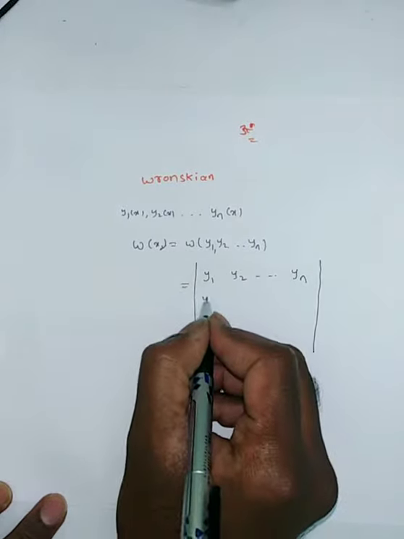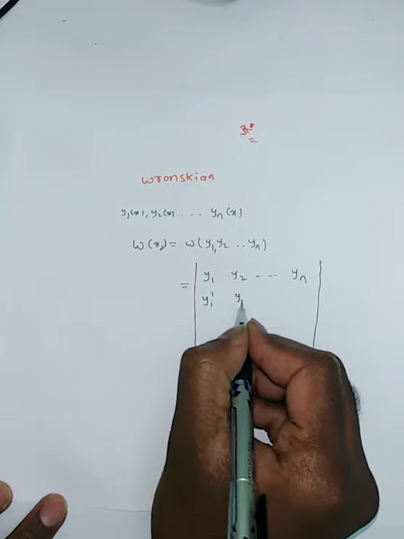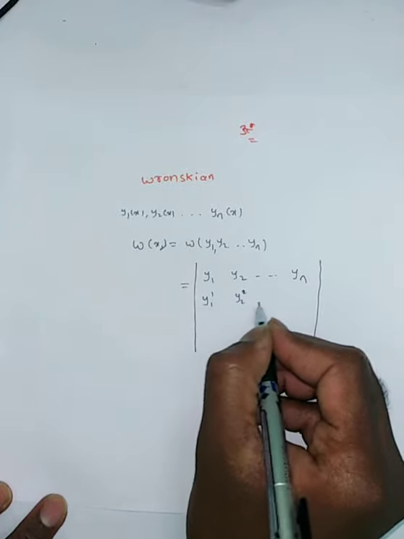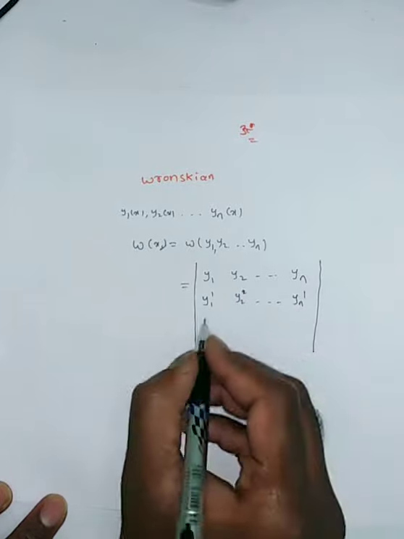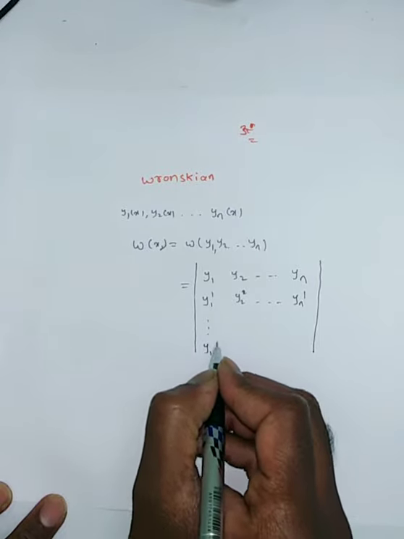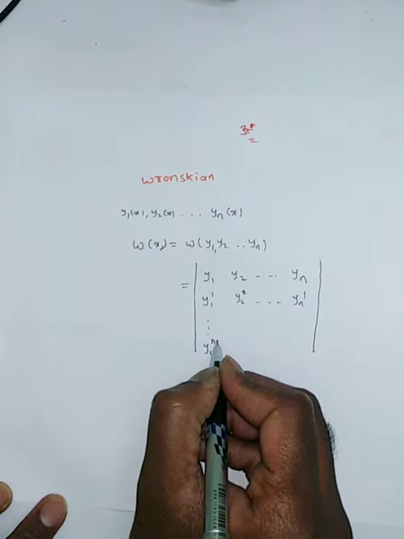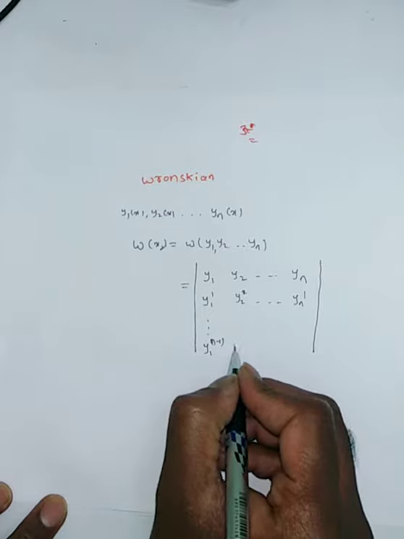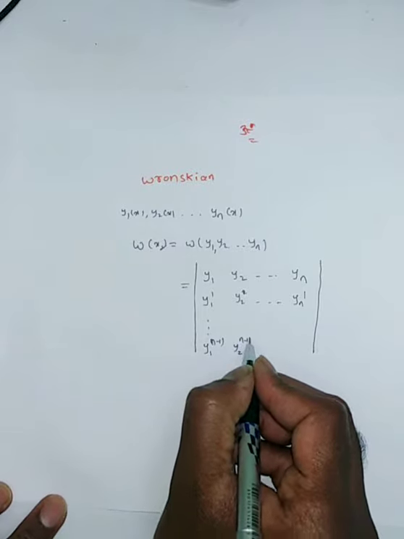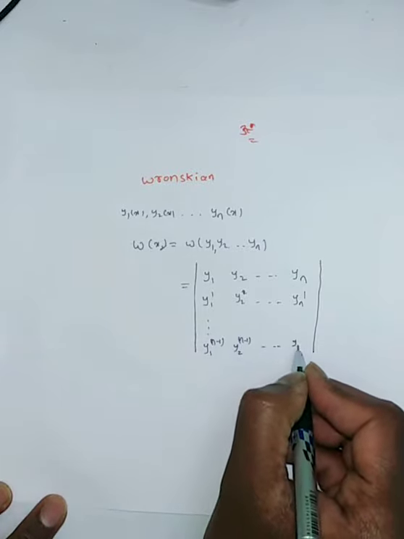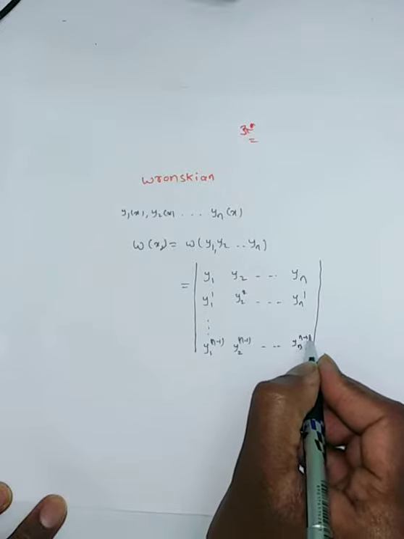Next row is y1 prime, y2 prime, and so on yn prime. Like this, we have to differentiate each function n minus 1 times: y1, y2, and so on up to yn.